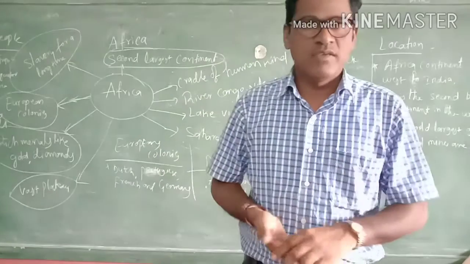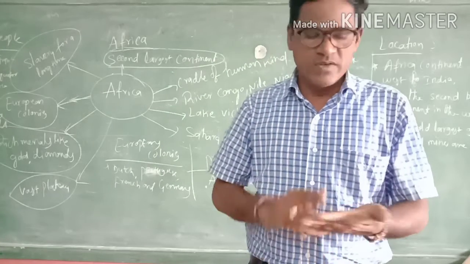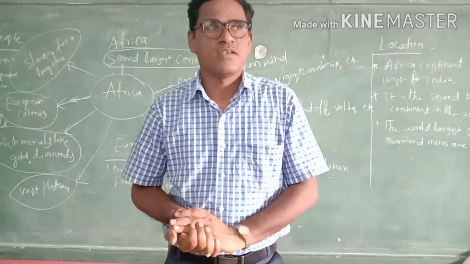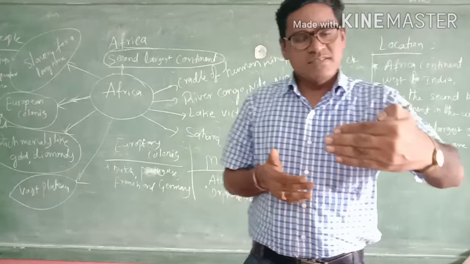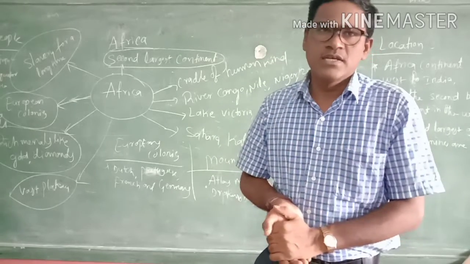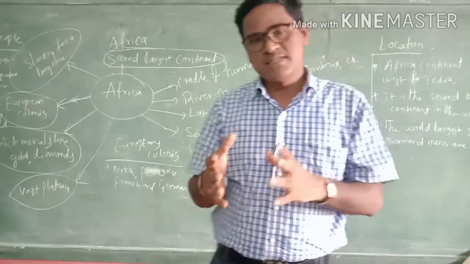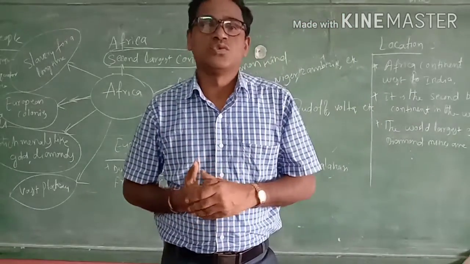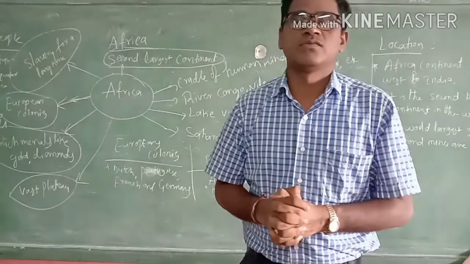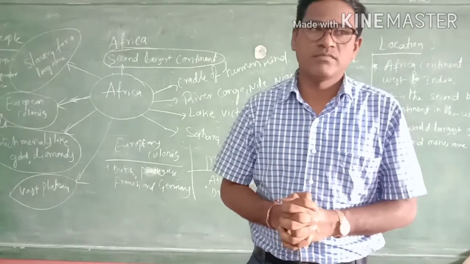Here we can see 2 seasons: one is the summer season and the next one the winter season. So these northern side and southern side, these 2 places are hot zone areas. That is why we call these places the tropical zone. Heavy temperature will be there.